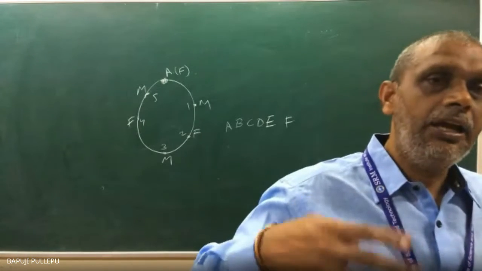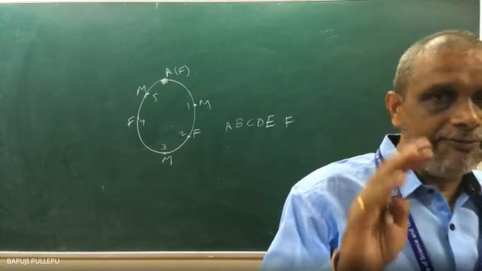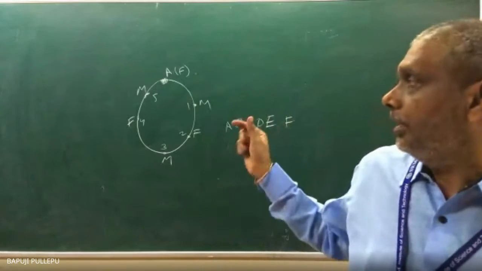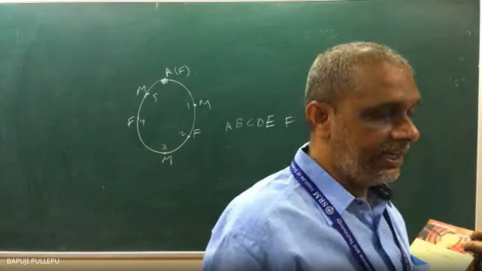Now, the second question itself, you can tell me. I am fixing one person, you can take A or B or whatever, one fellow I fixed here at one point. The remaining people, how can you arrange them? Make them sit, ask them to sit. So the first male, how many chances are there?